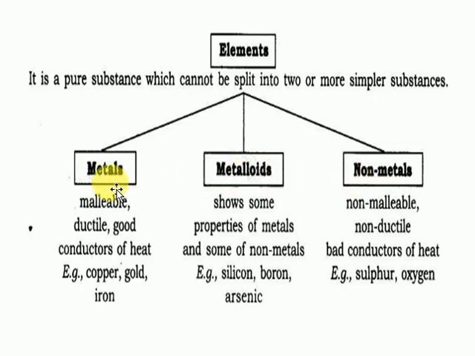Metals, you know very well, have the general metal properties. Consider gold, silver, copper, sodium, potassium, rubidium, cesium, francium. What are these elements? Most of them are metals only. In our periodic table, 80% is metal.